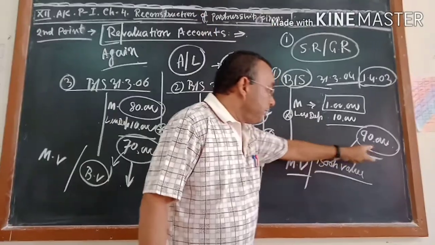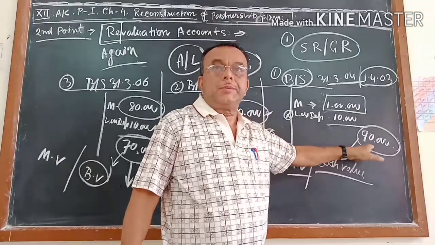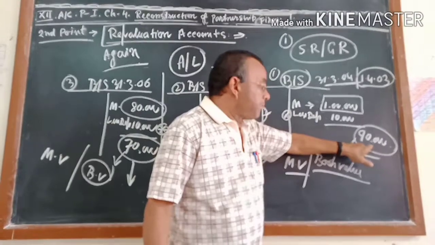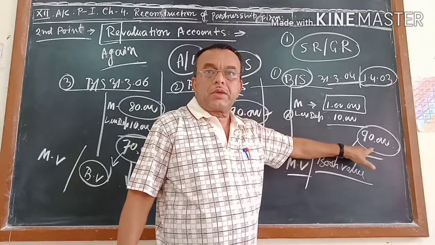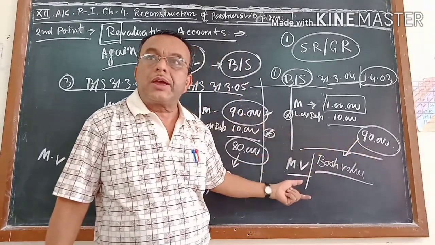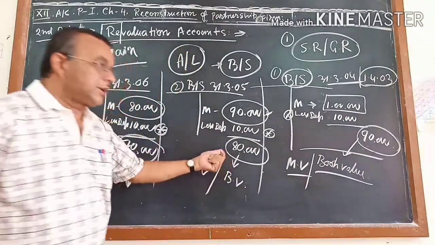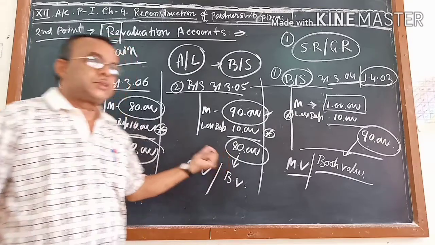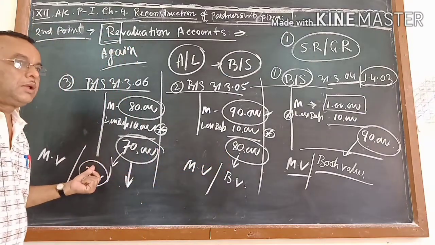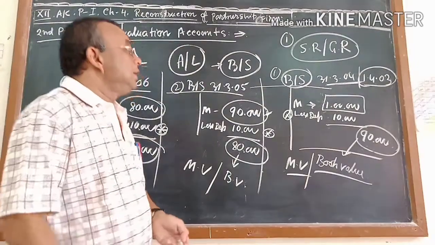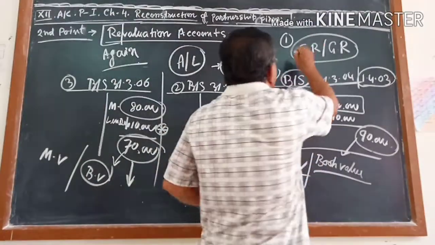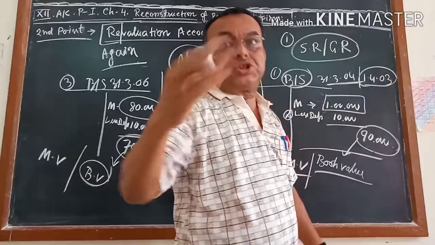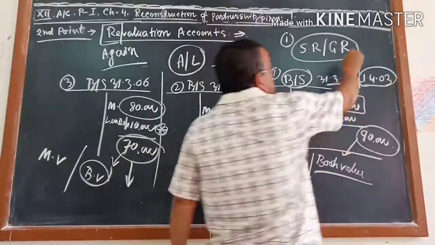The market value of this 90,000 after using it the first year may be more or less. If you sell the machine in the market, you may get more than 90 or less than 90. Similarly, after the second year, if you sell the machine, you may get more or less than 80. Similarly for the third year. Now the question is there: as you have changed from the old ratio to the new ratio, that is, the profit and loss proportions,